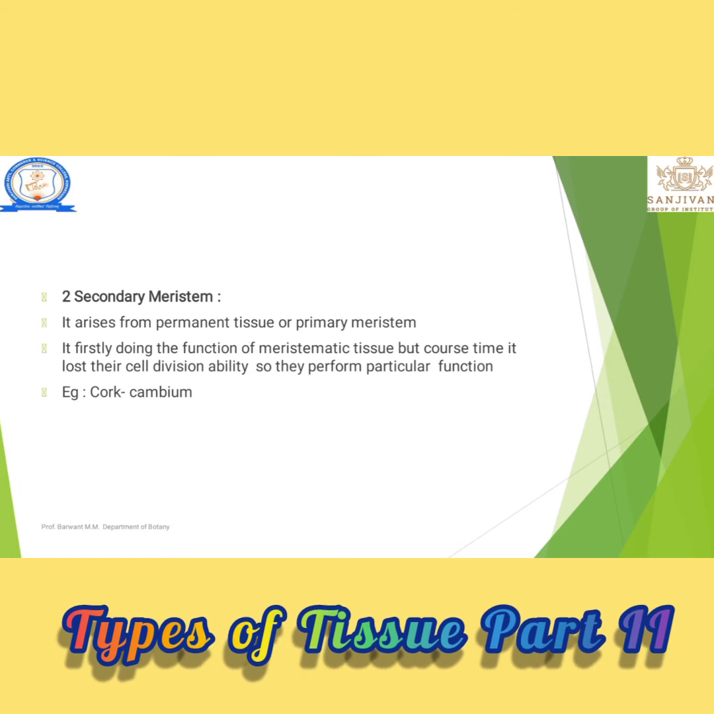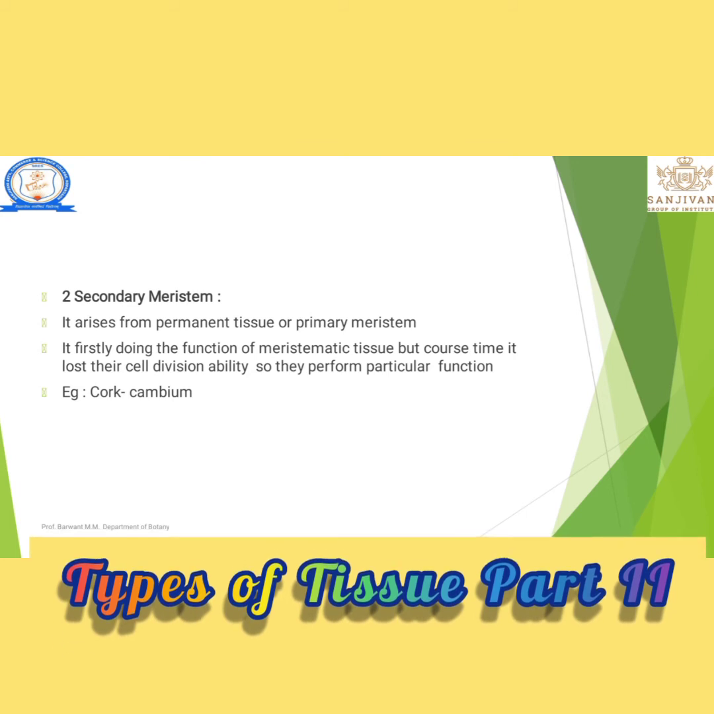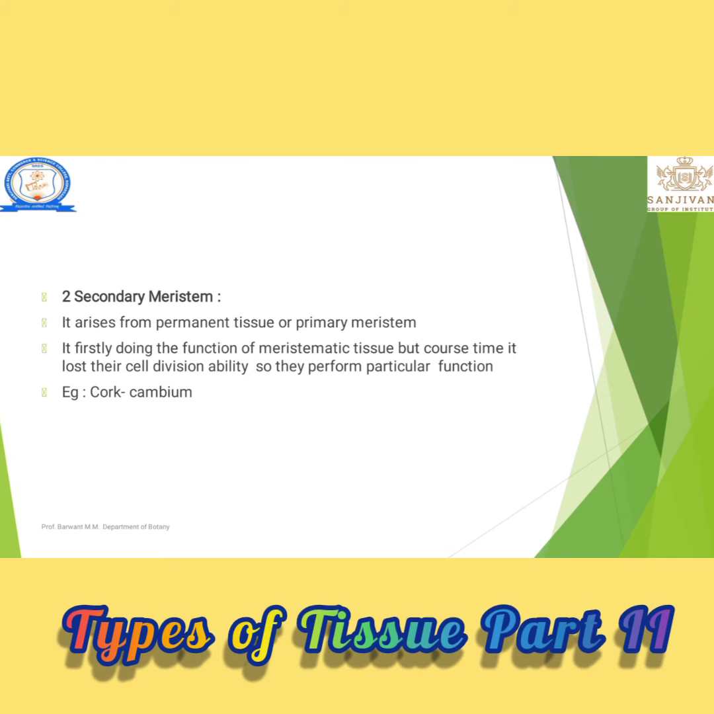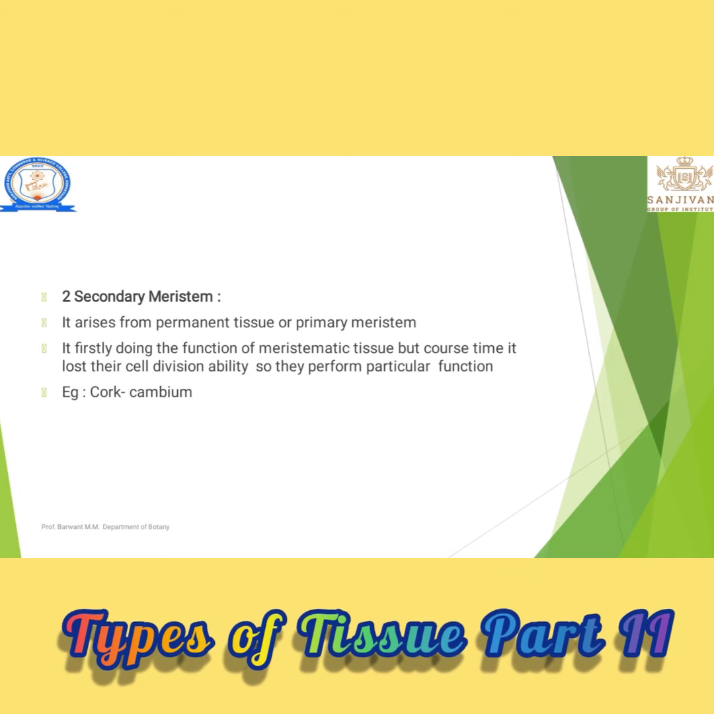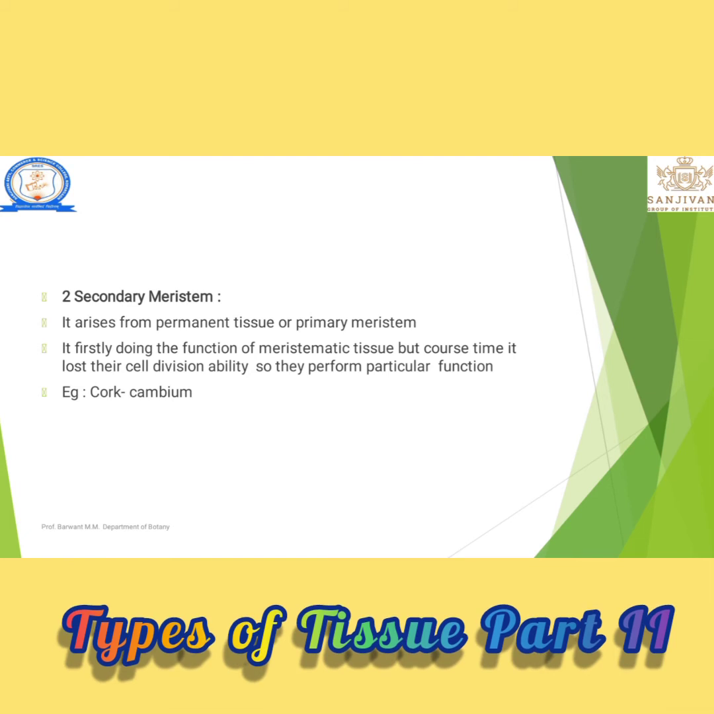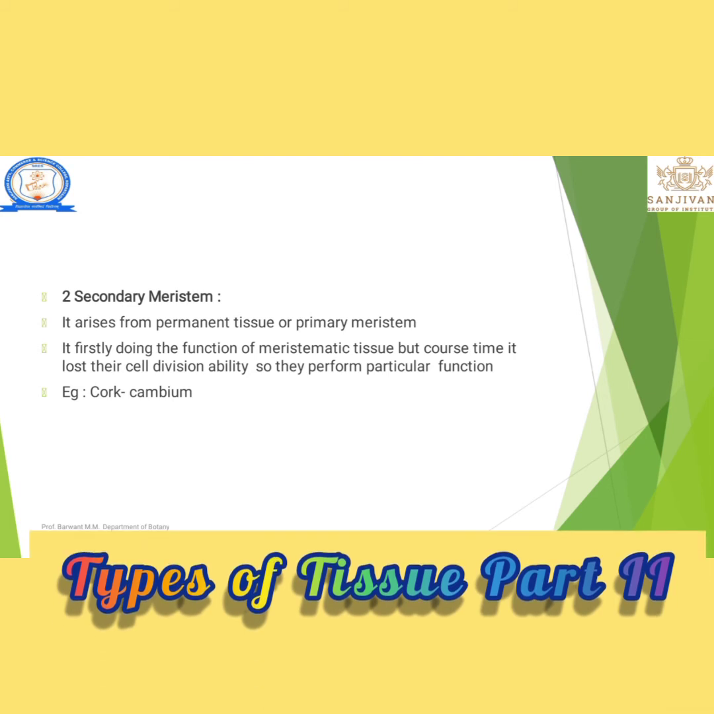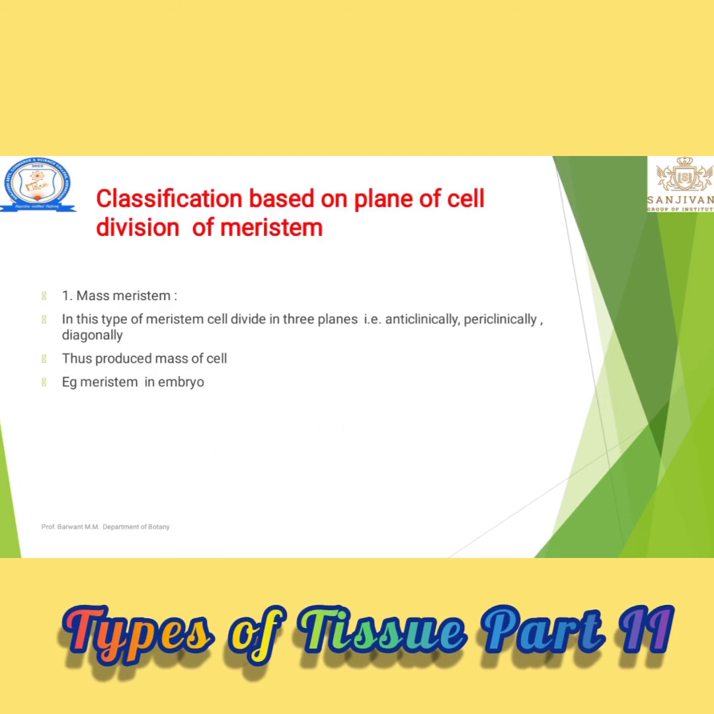And due to cambium strip there is the cork formation. Due to cork formation, secondary growth is possible, that is known as a secondary meristem. I hope you have understood primary and secondary meristems.